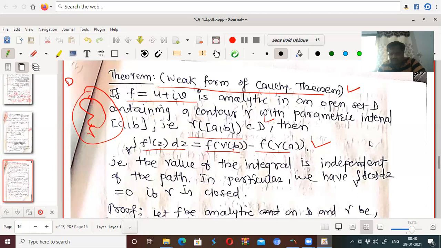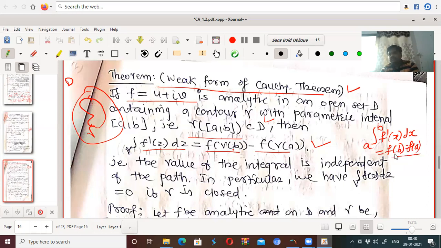We have one such integral formula: the integral from a to b of f dash of x dx is equal to f of b minus f of a. We know this because its integral is f from a to b.